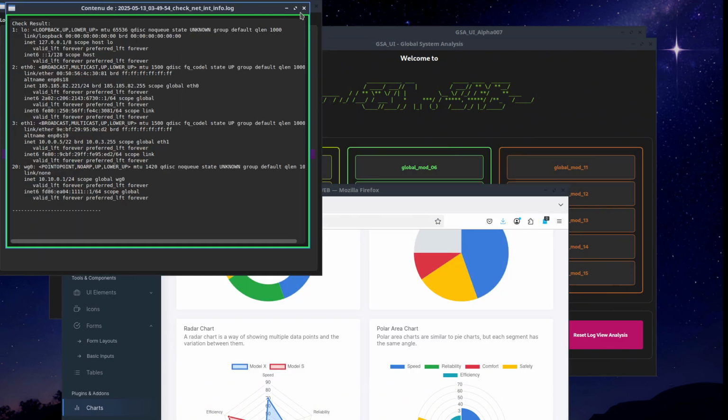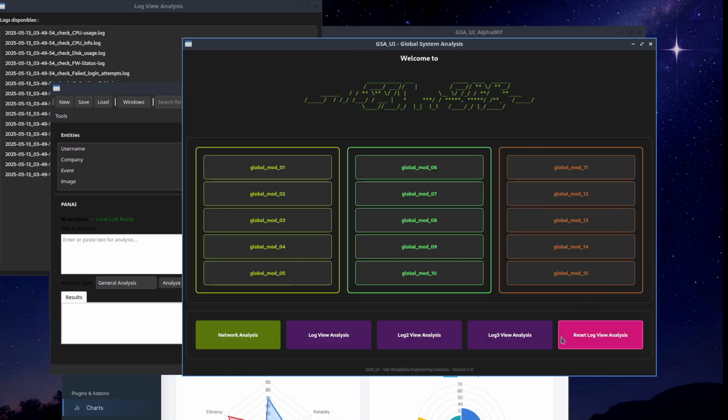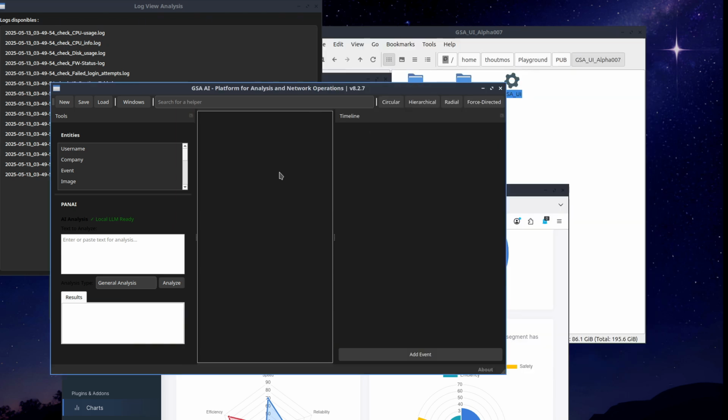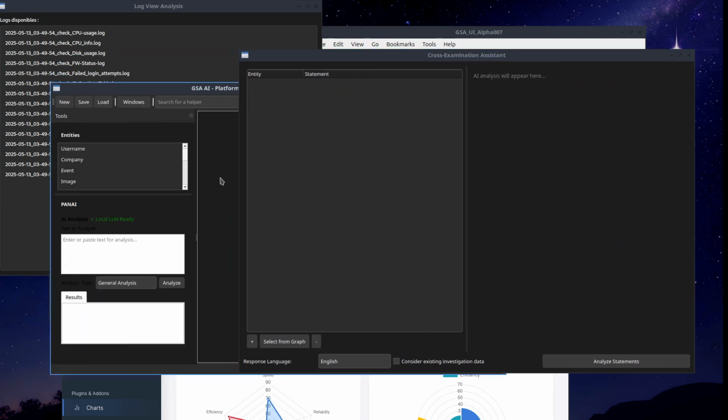I want now to show you the part of AI analysis. Here we can open our AI assistant to do our analysis. Let us suppose that we need to do some basic checks. We can do something like we will tell our module to answer as an expert in cybersecurity.